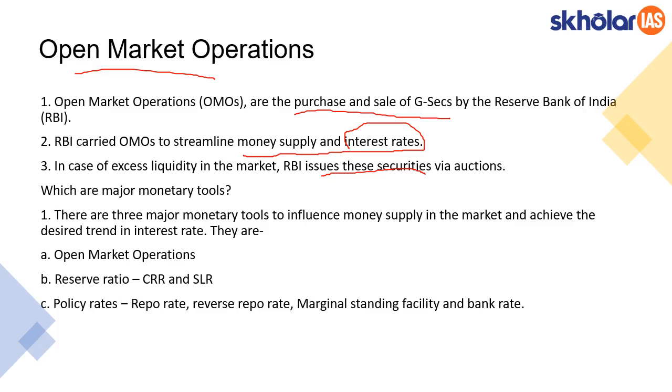This is the basic idea about OMOs, and this is just one part of the monetary tools used by RBI. There are other aspects as well. The other tools used by RBI are the reserve ratios, which include both CRR and SLR, that is cash reserve ratio and statutory liquidity ratio. Next are policy rates. This includes liquidity adjustment facilities like repo rate, reverse repo rate, bank rate, and even marginal standing facility. These are the instruments used by RBI.